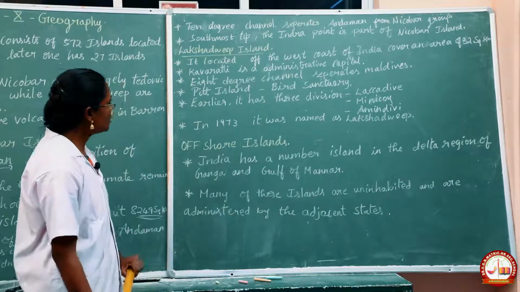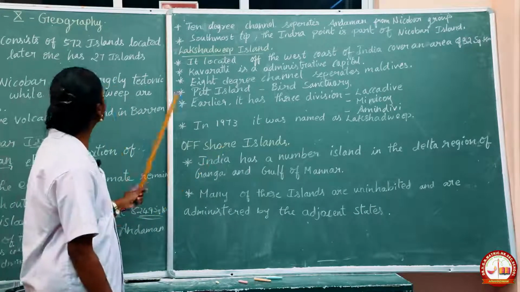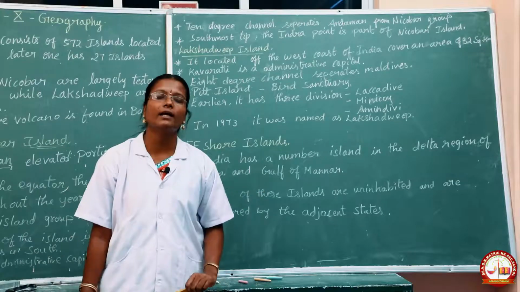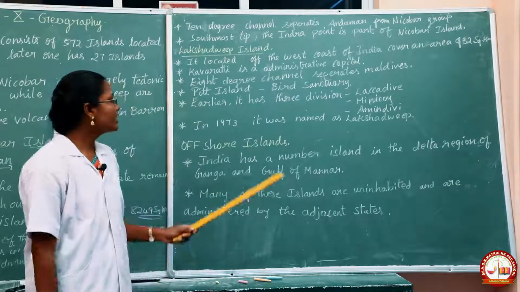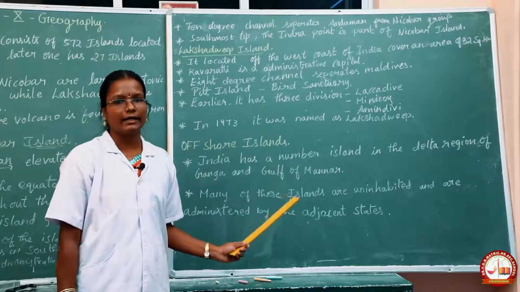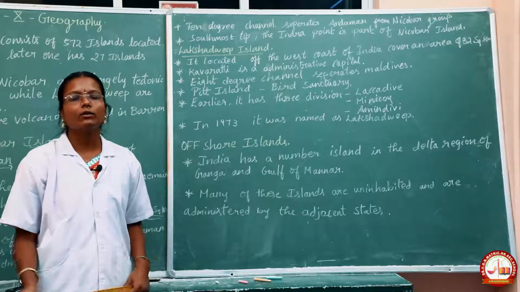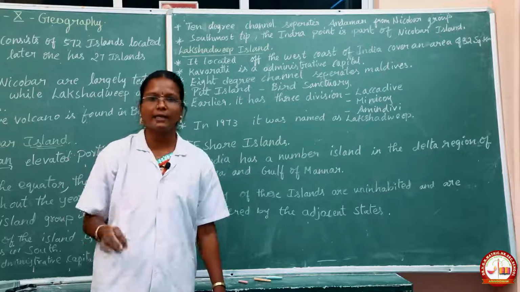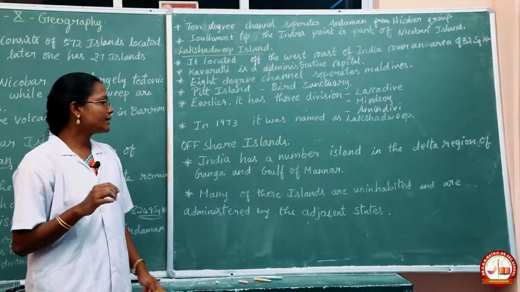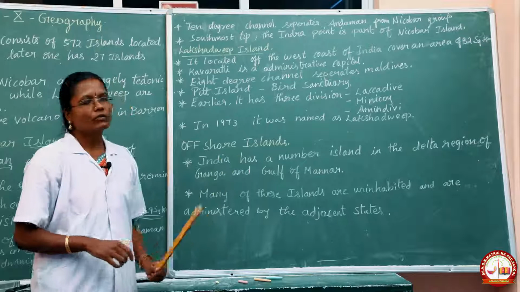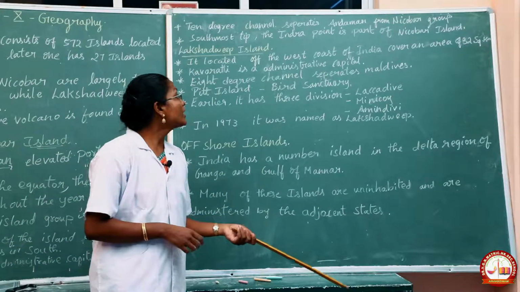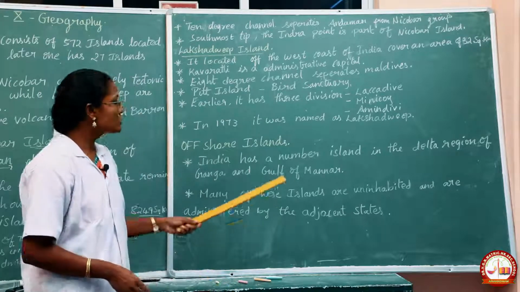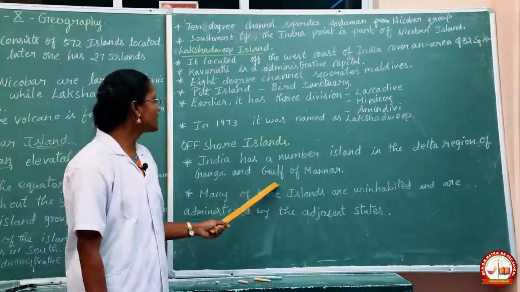And one more thing, we all know only about the Andaman and Nicobar and the Lakshadweep islands, but there are some more islands in India that are called offshore islands. These islands are located in the Gulf of Mannar and the Ganga Delta regions, along with the Andaman and Nicobar, Lakshadweep and Maldives. These also are islands considered part of the Gulf of Mannar.